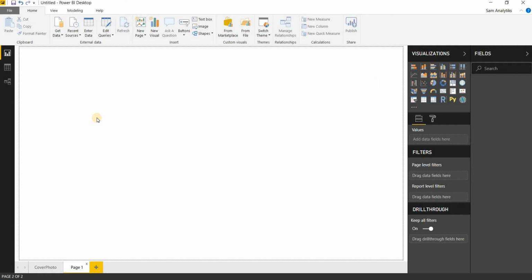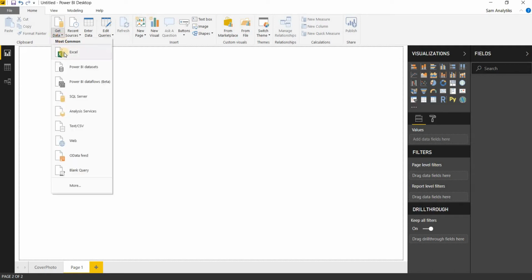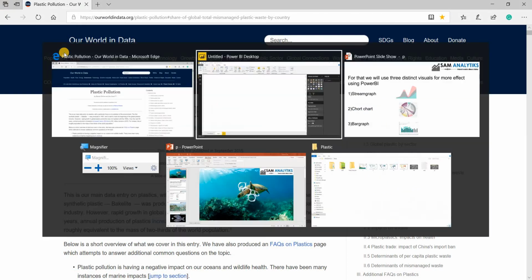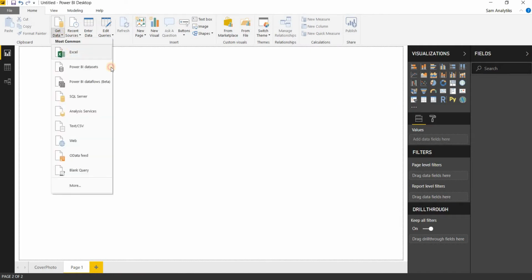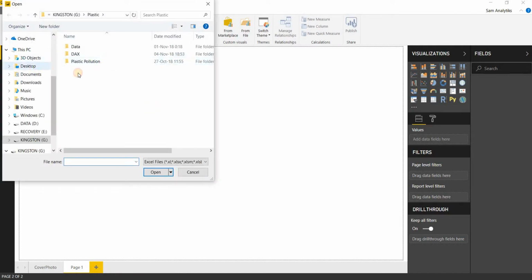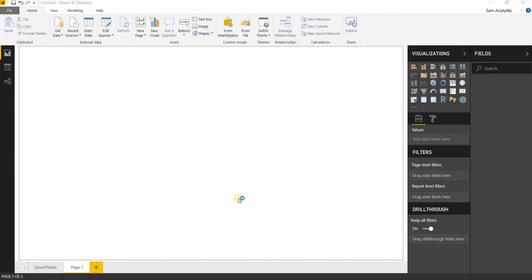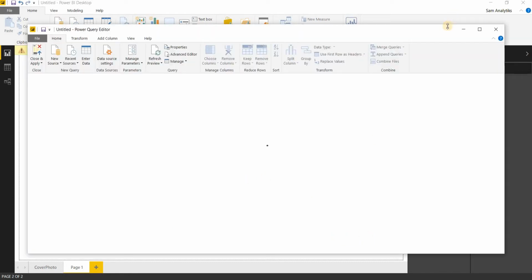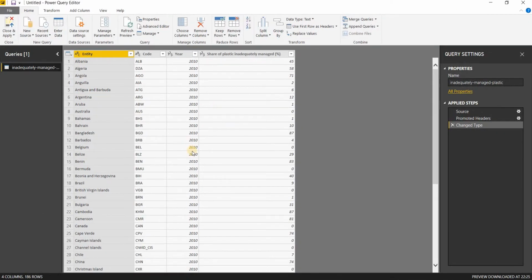but that's not what we are here for. So let's get the data that we have taken from the ourworldindata.org plastic pollution section. So we take the data from our Excel. I have already downloaded it. Here I will take the inadequately managed plastic data, and I will not load the data because I need to edit this. So I'll edit the data, and here I will check for any delimitation or any kind of problems, which there are none.